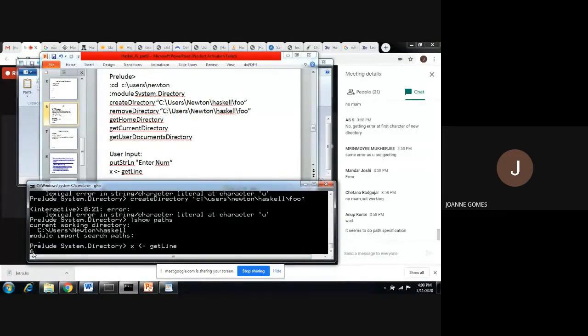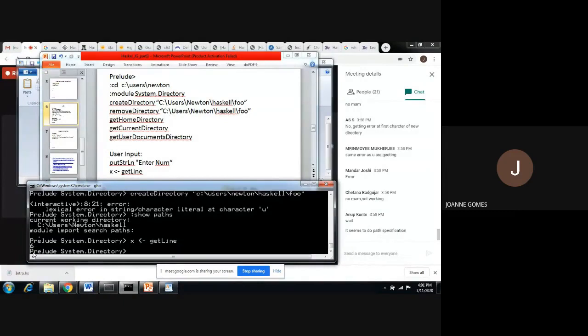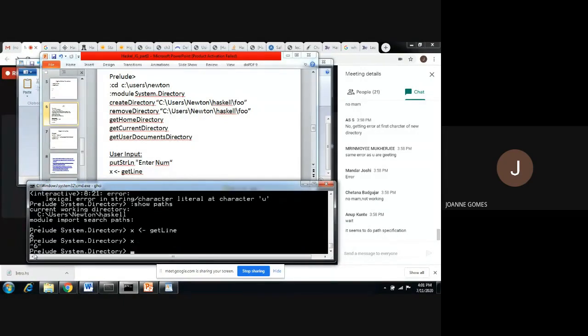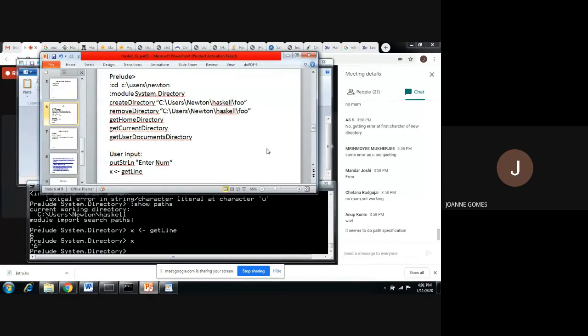So I say x is equal to 6. If I try to print x now, it will show 6. But observe that whenever we read user input, it's always in string format. So you have to find out the commands for type conversion, string to integer, if you are doing any arithmetic operation on it. So that's all I wanted to tell about IO.